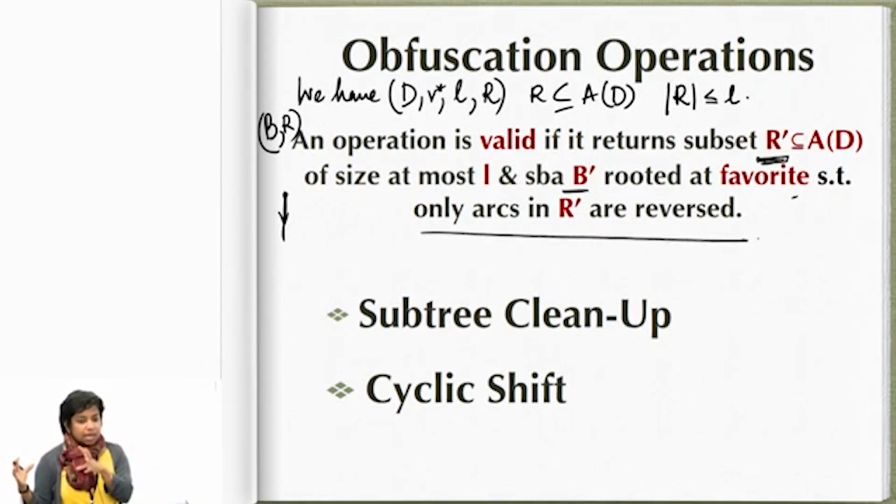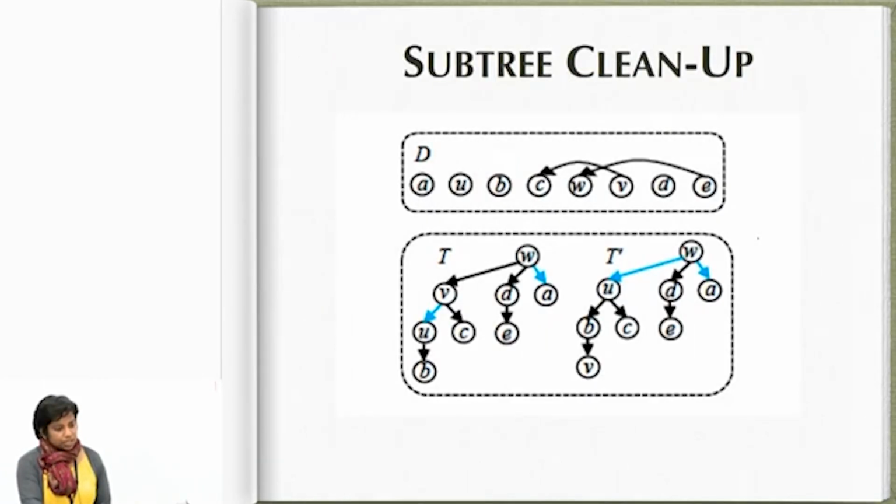That is the SBA I will be looking for, because if the original SBA existed, then this one must also exist, and so on, if and only if. So answering the original question boils down to finding the SBA with all this structure. That's the goal of these operations. Now, the subtree cleanup operation.